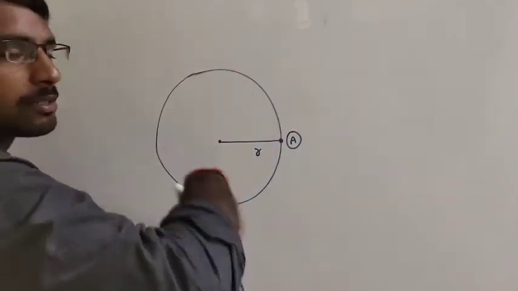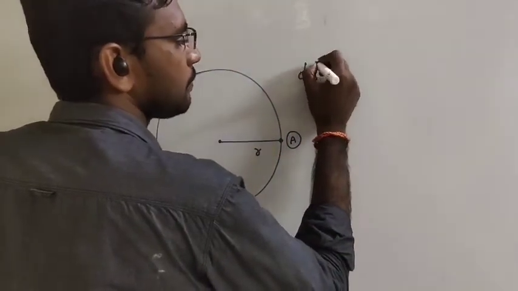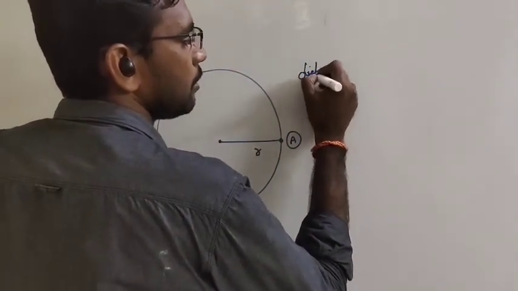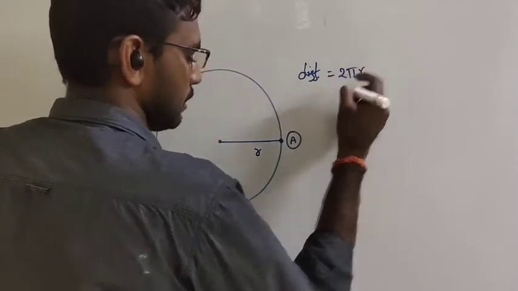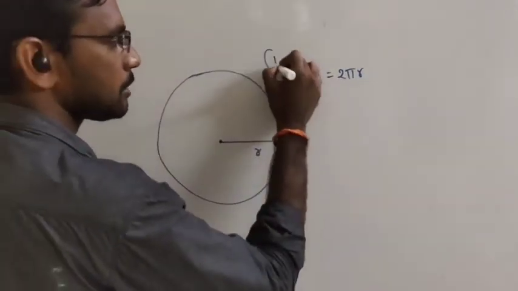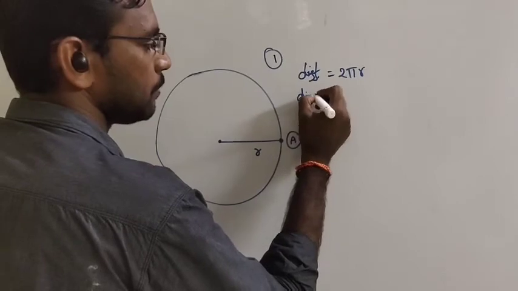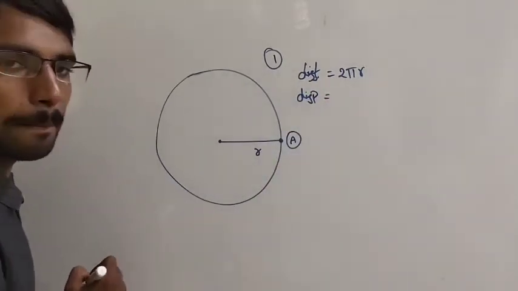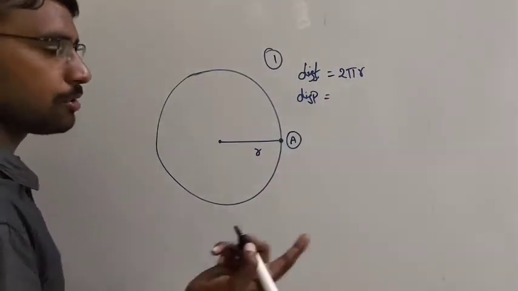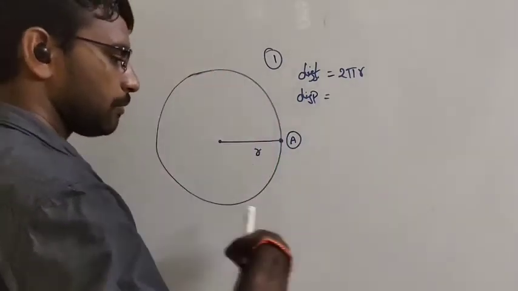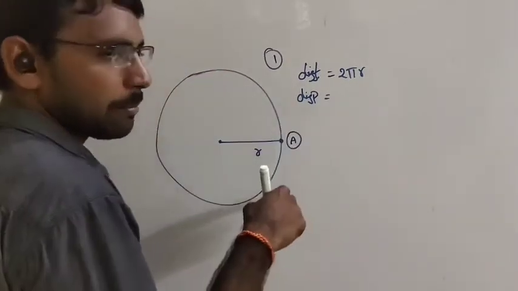Distance is the total circumference of the circle, that is 2 pi r. What about the displacement? Displacement is 0. The object made one rotation, so it comes to the same position.